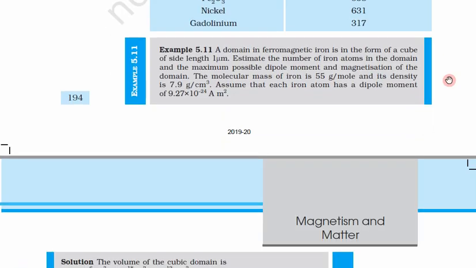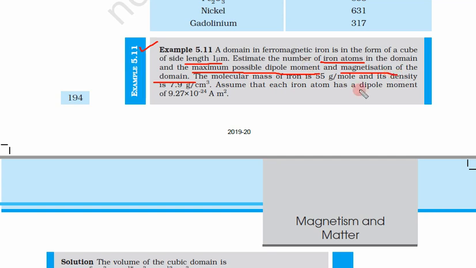So let us read this question, example 5.11. A domain in ferromagnetic iron is in the form of a cube of side length 1 micrometer. So domains are there, domains are cubic, and the length is 1 micrometer. Estimate the number of iron atoms in the domain. So we have to estimate the iron atoms in that domain and the maximum possible dipole moment. And again, let us assume that all the atoms give a dipole moment and that it is aligned in the same direction. So we have to calculate the maximum possible dipole moment, and the magnetization of the domain.